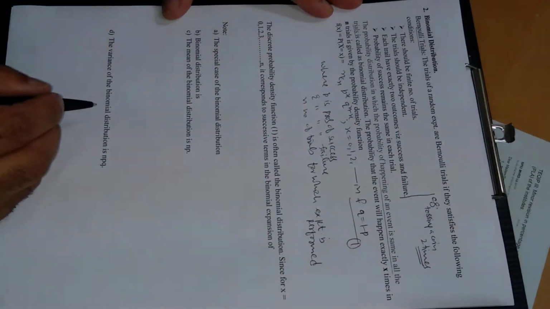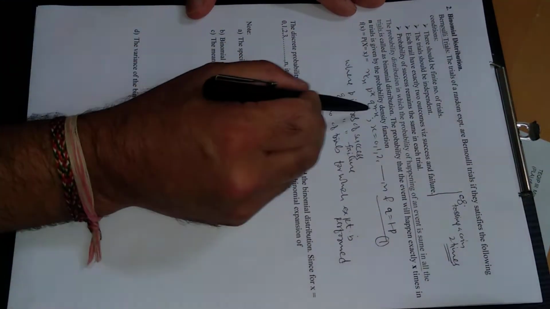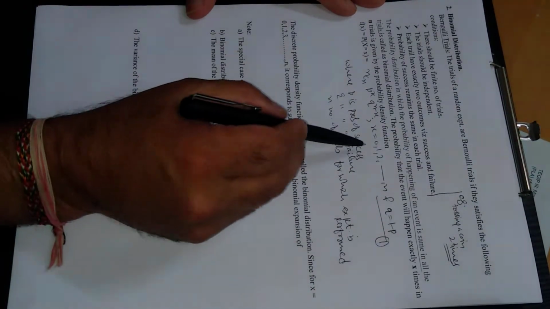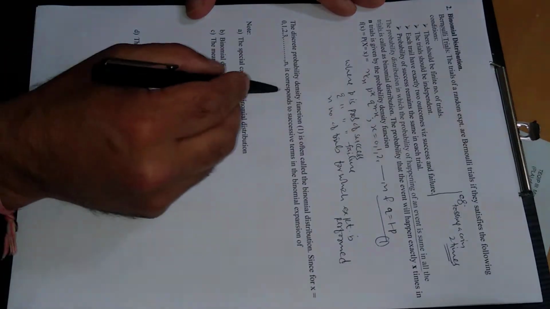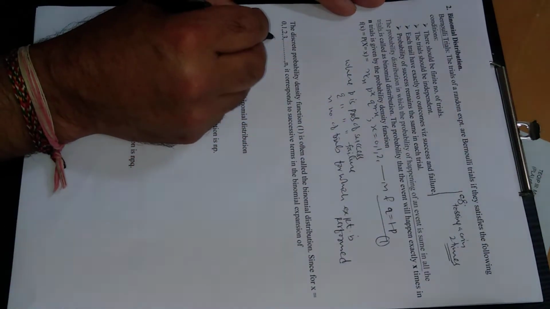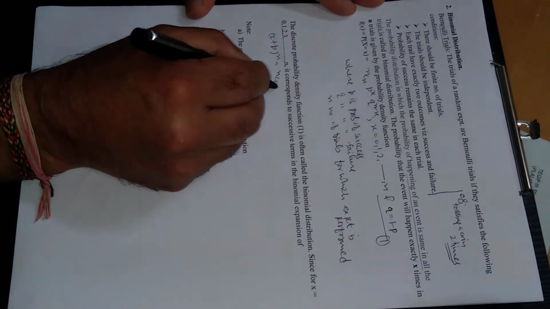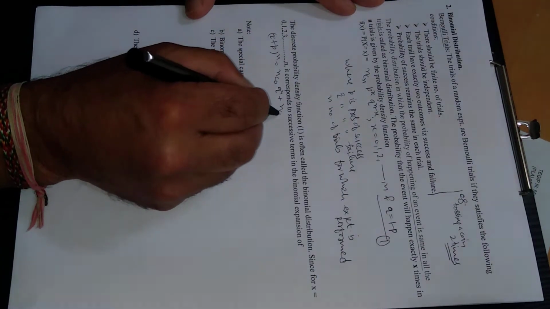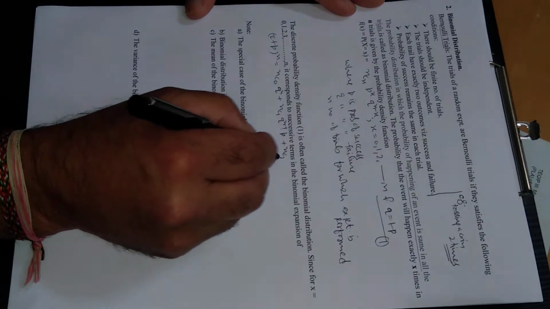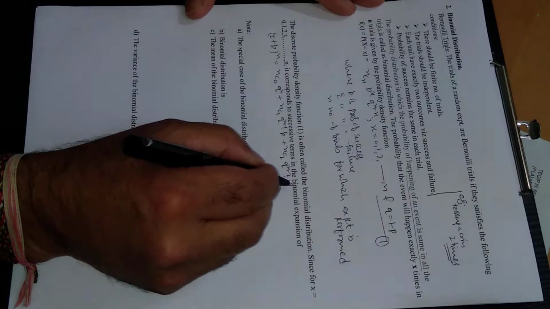All right. Now the discrete probability density function, or simply density function, given by this is often called a binomial distribution, since for the values of x = 0, 1, 2 up to n, it corresponds to successive terms in the binomial expansion of (q + p)^n. If you open this, it is nC0 q^n, nC1 q^(n−1) p, nC2 and so on. The power of q is decreasing and the power of p is increasing.